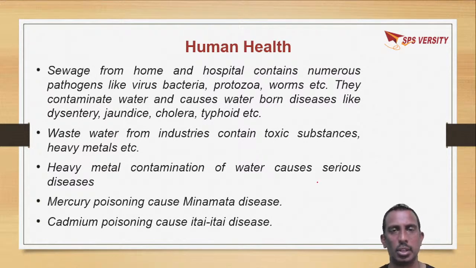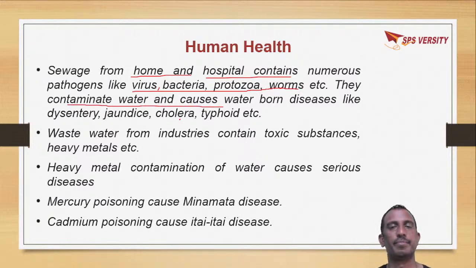So what are the effects on human health due to this water pollution? The sewage coming from homes or hospitals contains numerous pathogens like viruses, bacteria, protozoa and worms. Due to this, the water gets contaminated. So many waterborne diseases will come, like dysentery, loose motions, jaundice, cholera, typhoid. These are all different waterborne diseases.